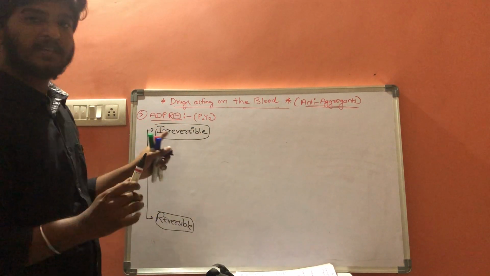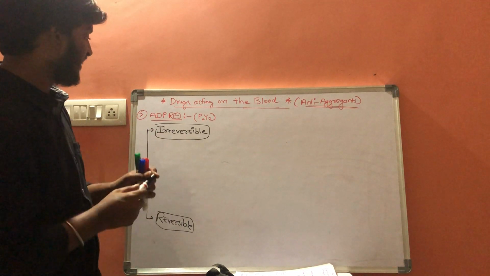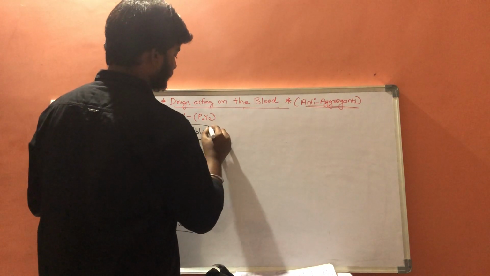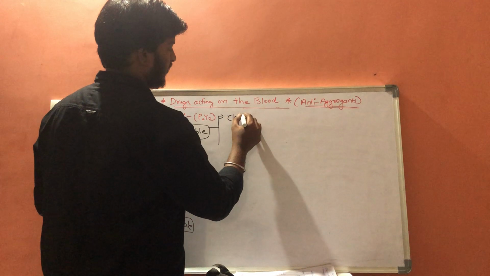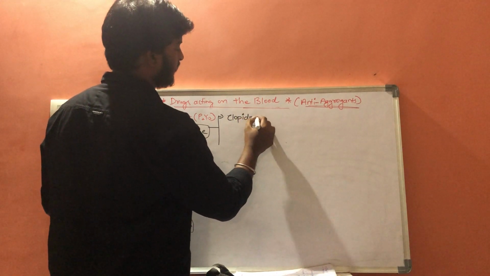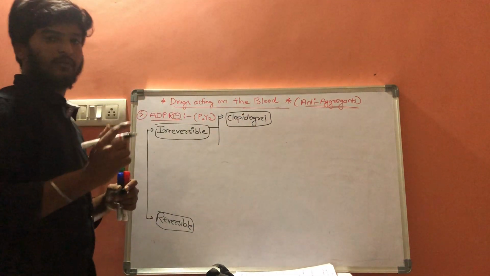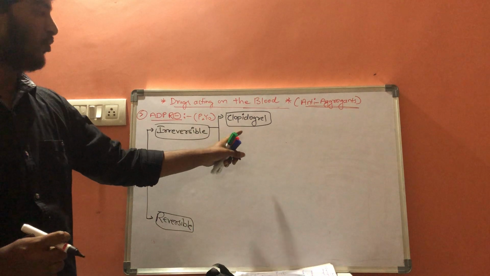These drugs will reversibly bind the ADP receptors. What are the drugs which come under irreversible inhibitors? The first type of drug which comes under irreversible ADP receptor blockers is clopidogrel.